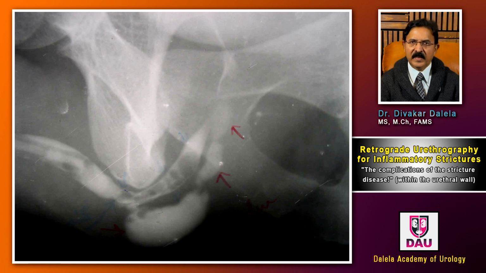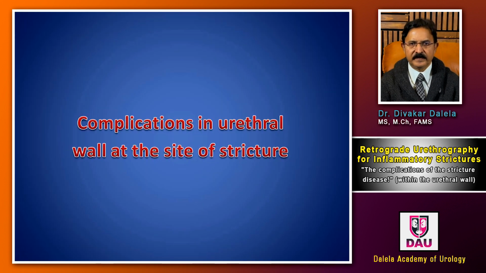In another film of retrograde urethrogram, you will see a ventral false passage. You of course see contrast in the urethral lumen and lots of air bubbles and a feeding tube placed distally. But I'm focusing here, from the point of view of speaking selectively, on what kind of complications you see in the film. So I hope you have understood that a false passage can begin dorsal to the stricture and go dorsally. It can begin ventral to the stricture. By ventral I mean nearly 6 o'clock in the lumen, and then it will go below the stricture. So it can go either way, and you have to record this in the retrograde urethrogram film.